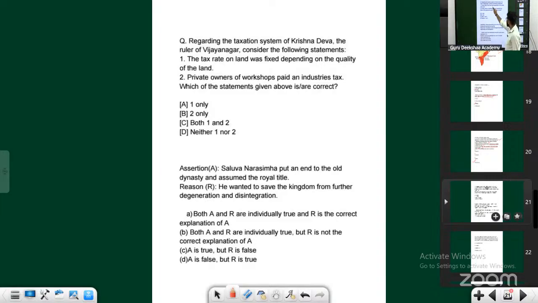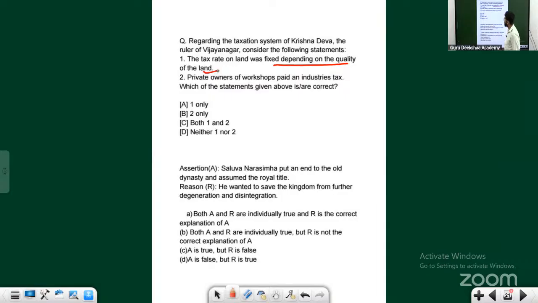The tax rate on land was fixed depending on the quality of the land. Right, after assessing the quality of land, only then was the tax rate fixed. Private owners of workshops paid the industry tax. Why would they be given an exemption for industry tax? We have seen only a few places where there was tax exemption. The kingdom needs to survive, so why would they give the exemption here? Answer is 1 and 2.